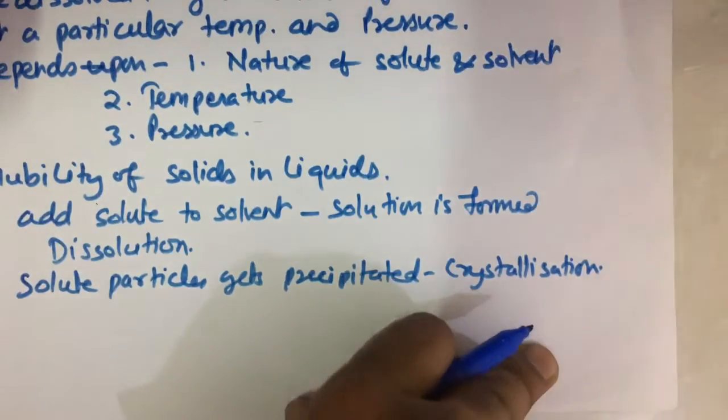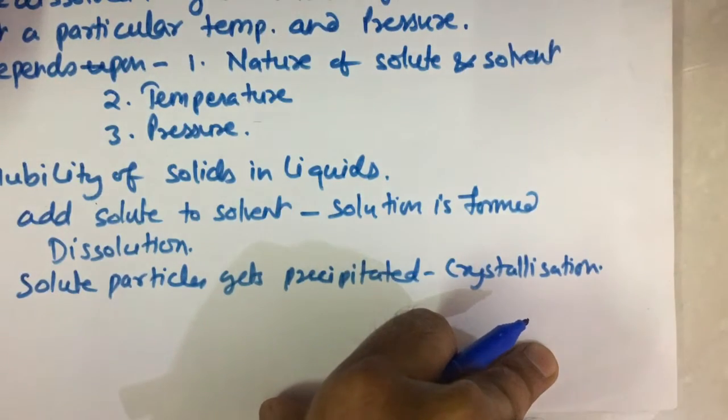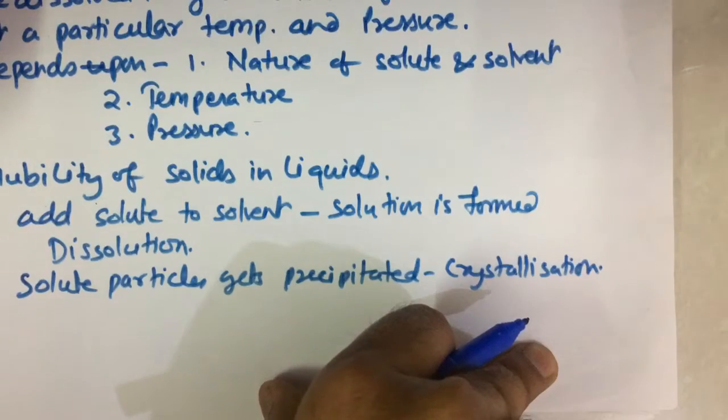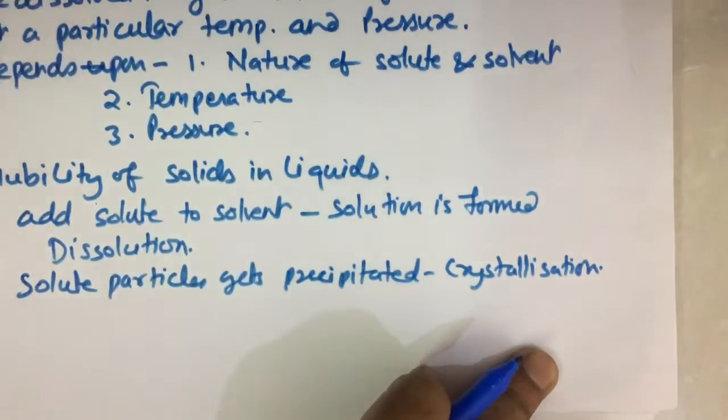Now the process of dissolution continues until a solution attains a maximum concentration. Now such a solution in which no more solute can be dissolved is called a saturated solution.